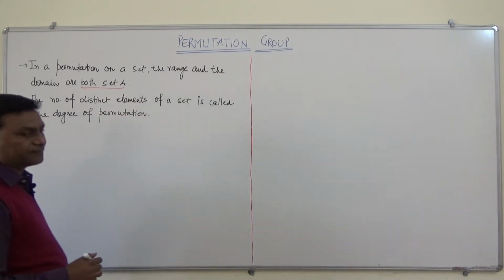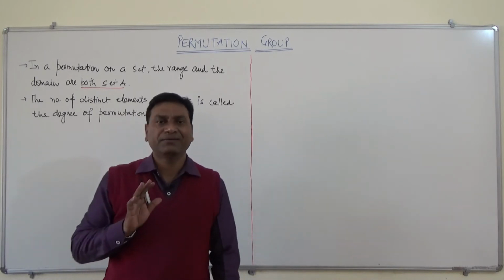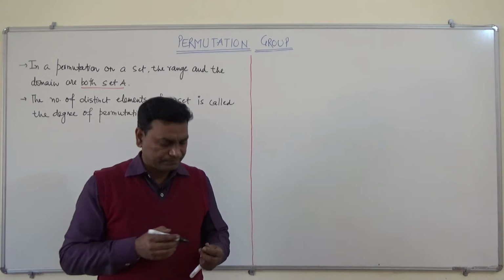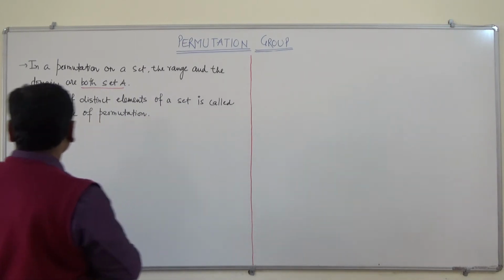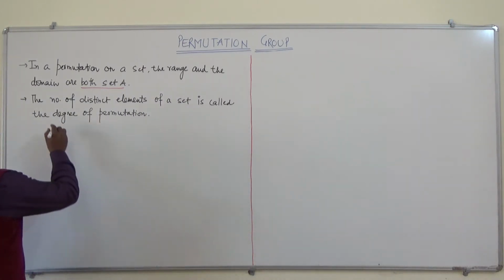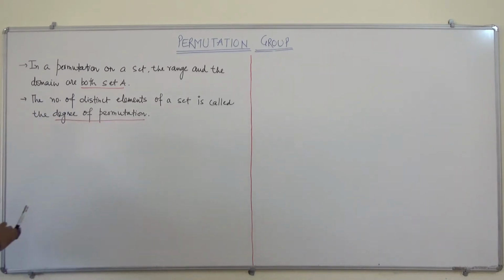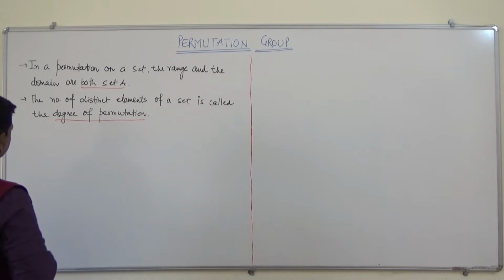So we can say if a set contains 5 elements, then the degree of permutation will be 5. This is another concept related to permutation.